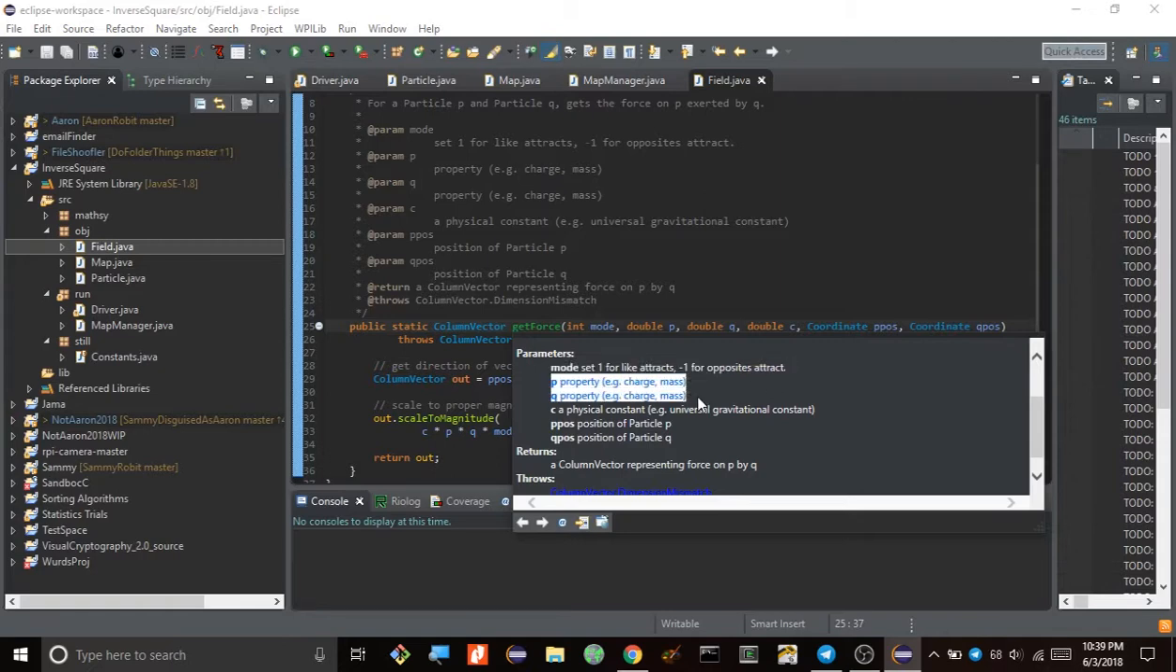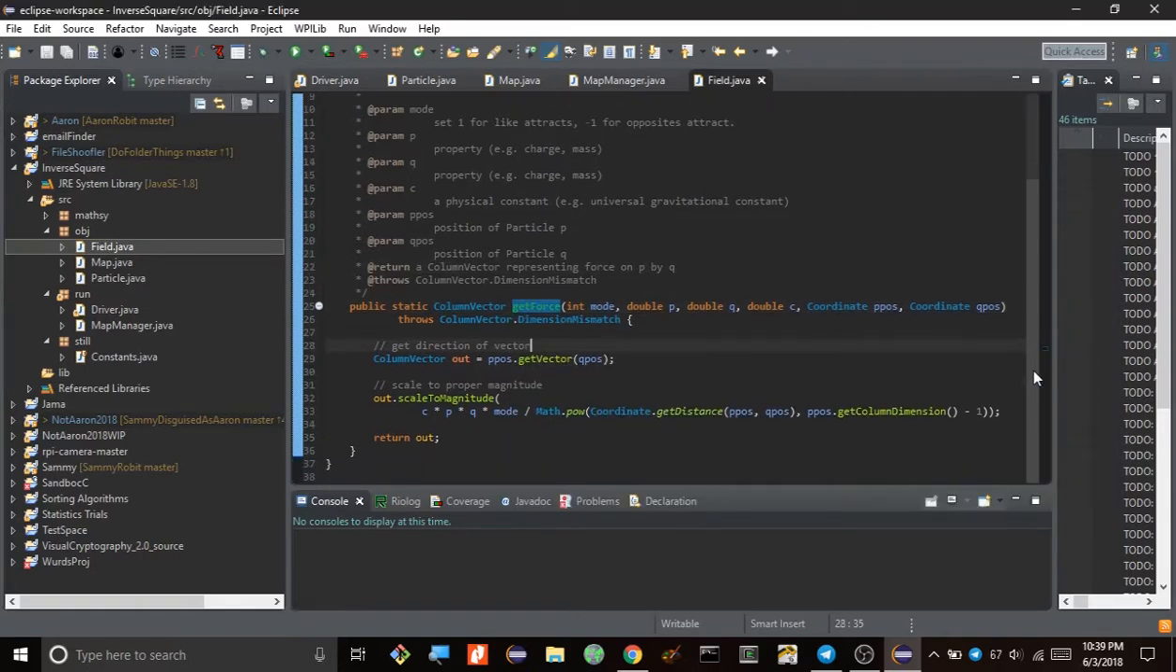You got P and Q, the properties of each particle. You got a physical constant. You got positions. Okay, we're good. So then in 3 dimensions it'll use inverse square law, and for other dimensions I just assume that gravity kind of works the same.